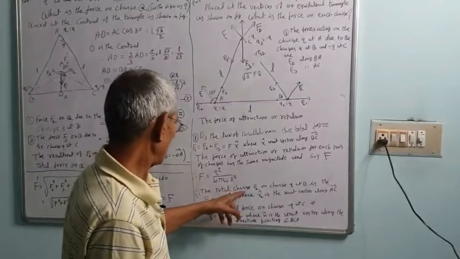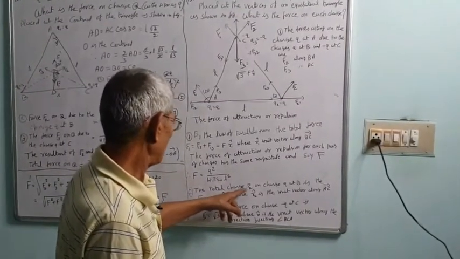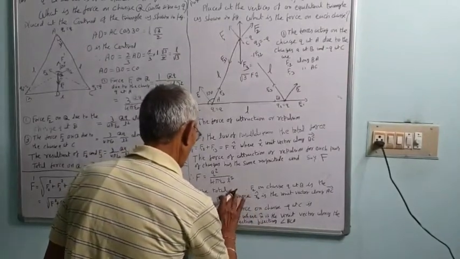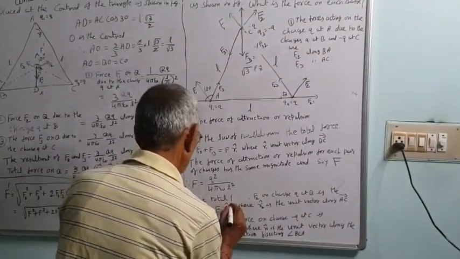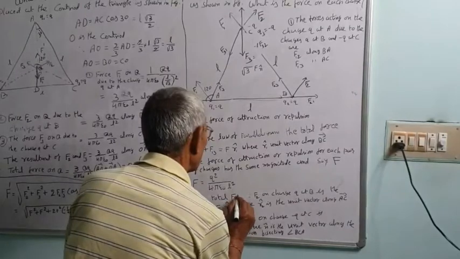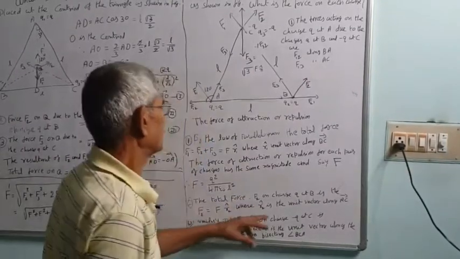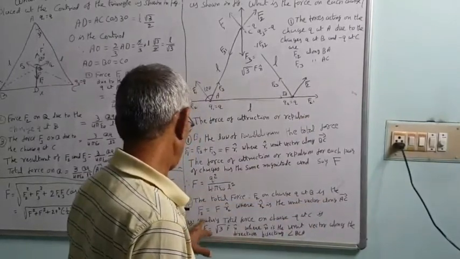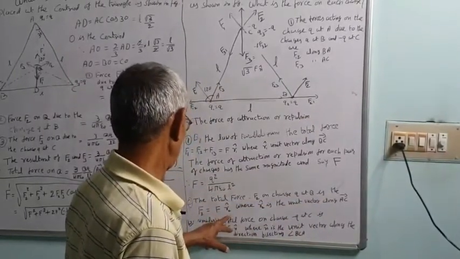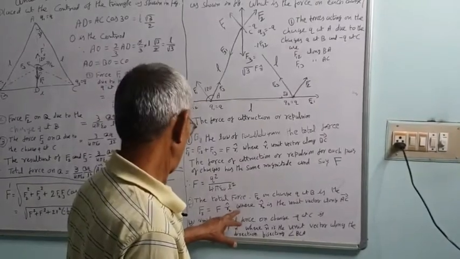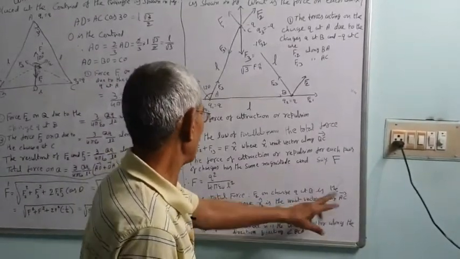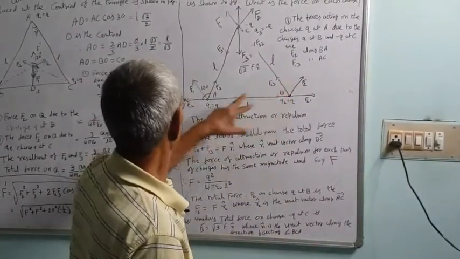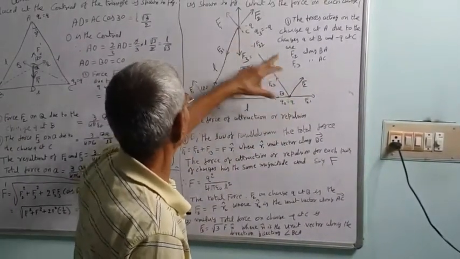The total force F2 on charge Q at B is F2 equal to F R2, the same way as we have seen before, where R2 is the unit vector along AC. This is the same direction.